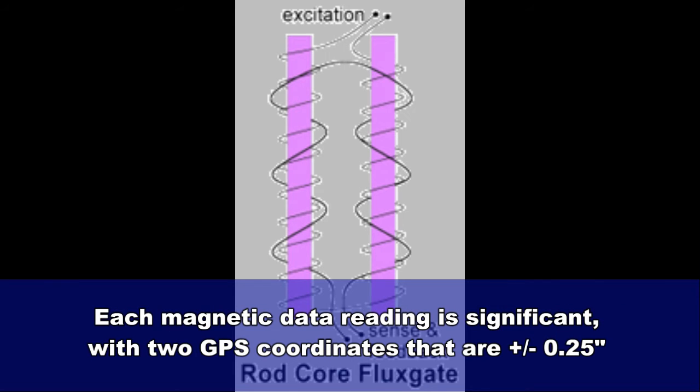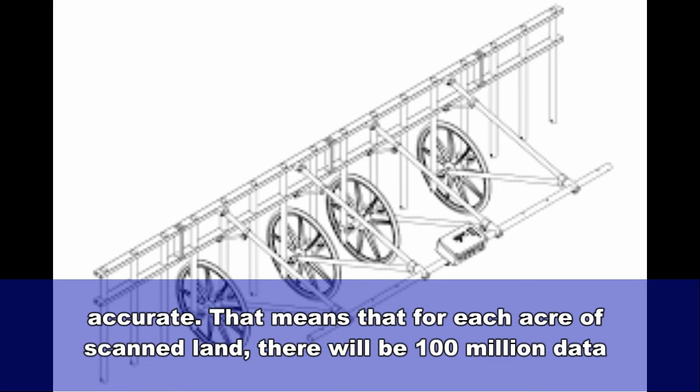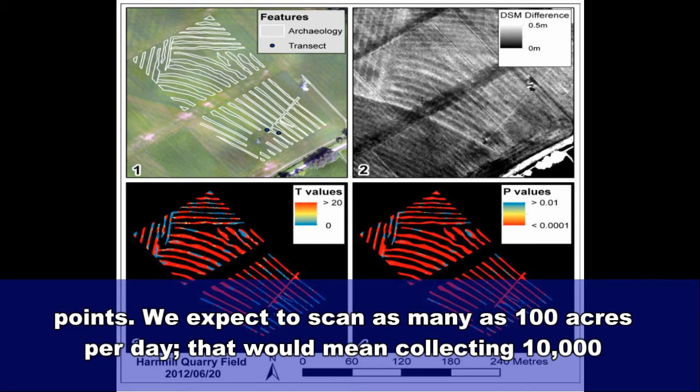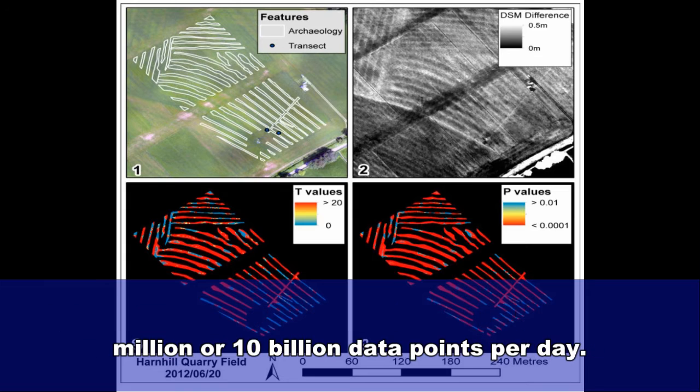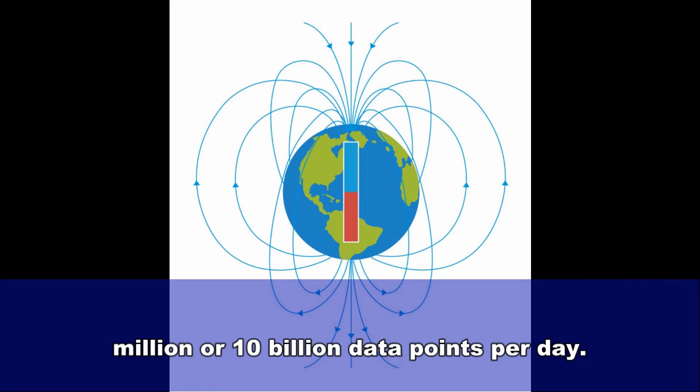Each magnetic data reading is significant, with 2 GPS coordinates that are ±0.25 inches accurate. That means that for each acre of scanned land, there will be 100 million data points. We expect to scan as many as 100 acres per day. That would mean collecting 10,000 million or 10 billion data points per day.